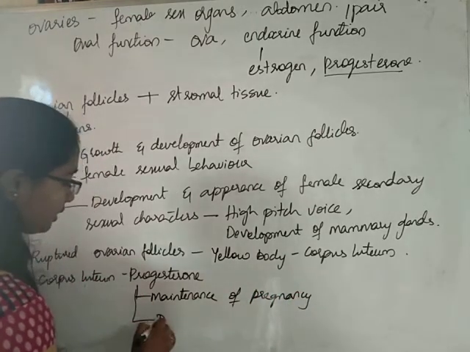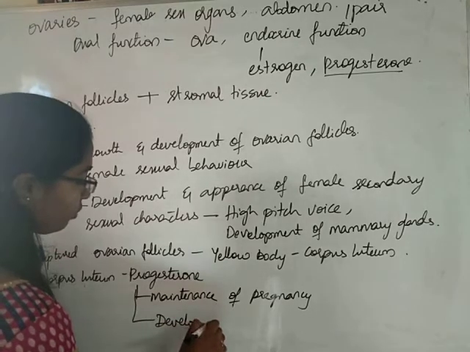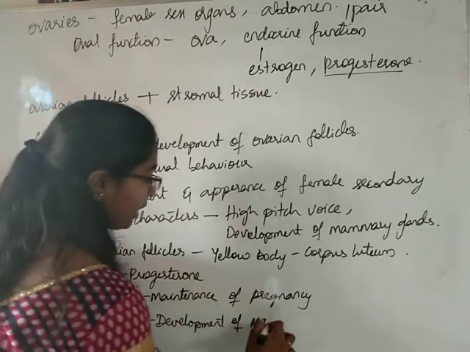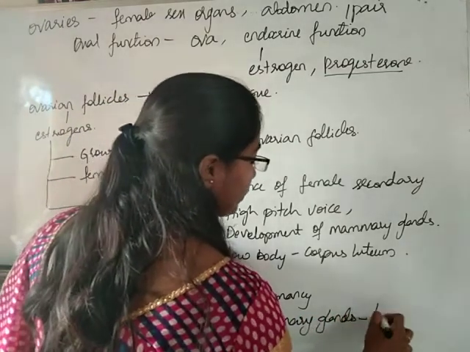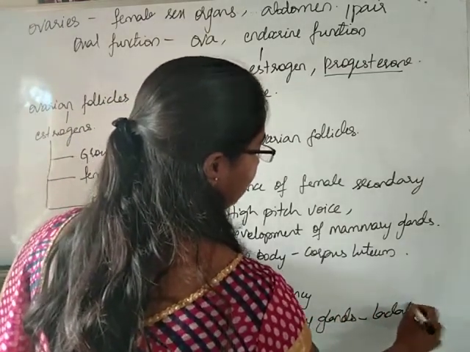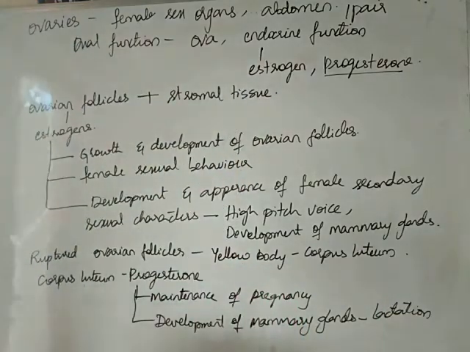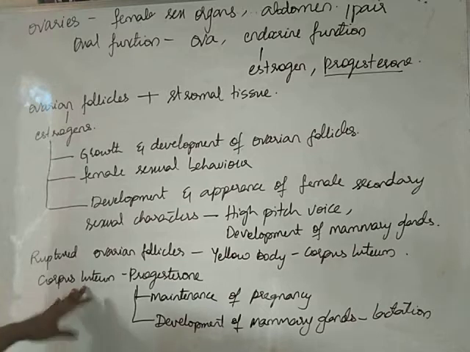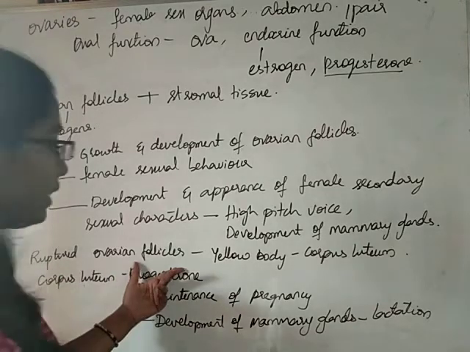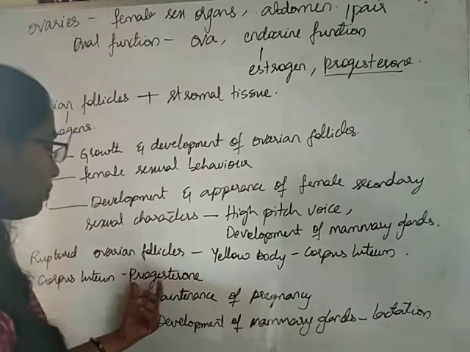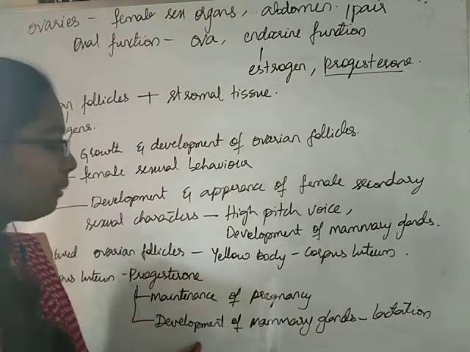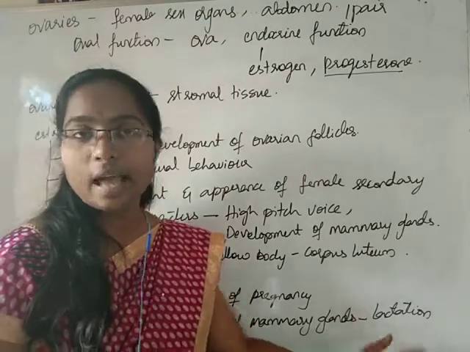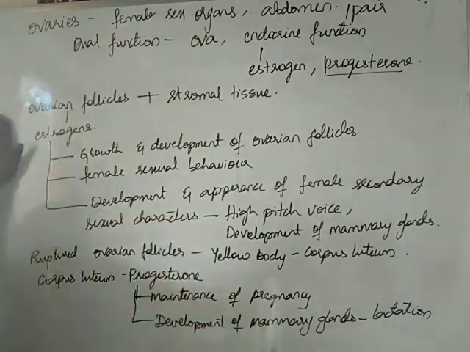It also causes the development of the mammary glands to support lactation. Corpus luteum is actually formed from the ruptured ovarian follicle. It's a yellow body producing progesterone, which is important to maintain the pregnancy and also development of mammary glands to support lactation. This is regarding ovaries.